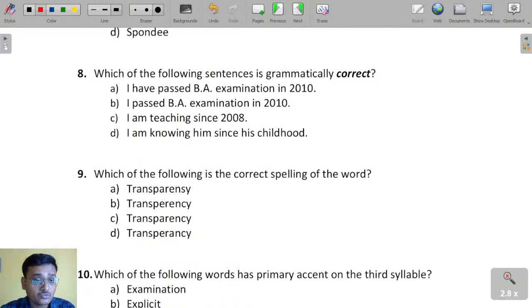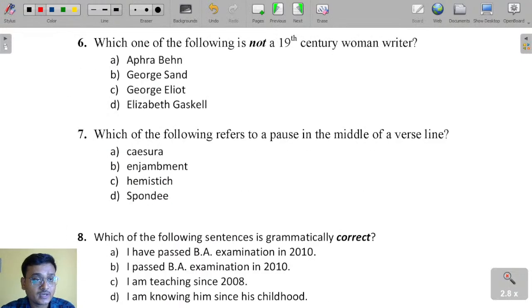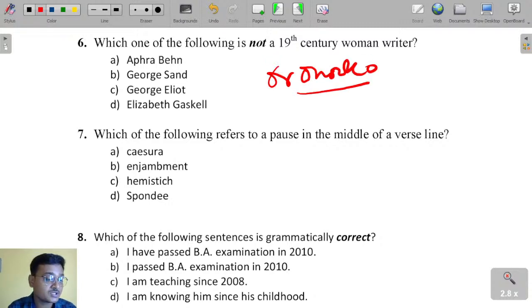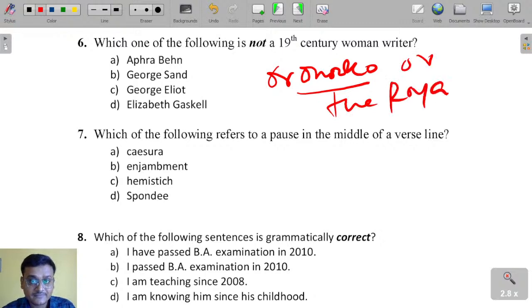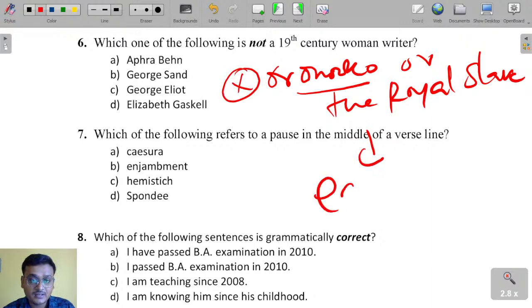Let's write it here: Oroonoko, or the Royal Slave. This is the subtitle of that novel, called Oroonoko, or the Royal Slave. This is an early novel. It is claimed that it is the early novel.